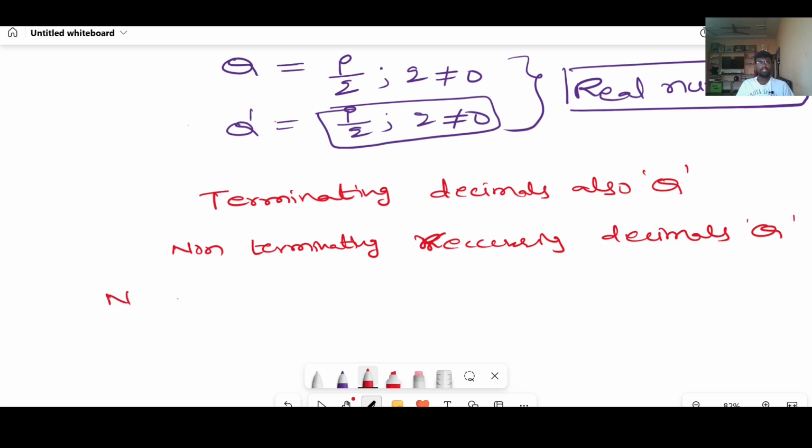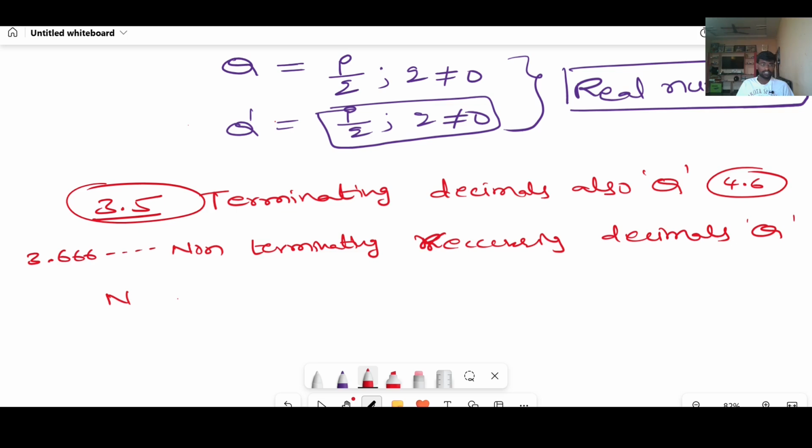For terminating decimals, my examples are 3.5 and 4.6, which terminate after the decimal. And non-terminating recurring examples are 3.66666 and so on, 4.8888 and so on, right? You might have learned this type of non-terminating recurring decimals in your 8th class also. These are also called rational numbers.